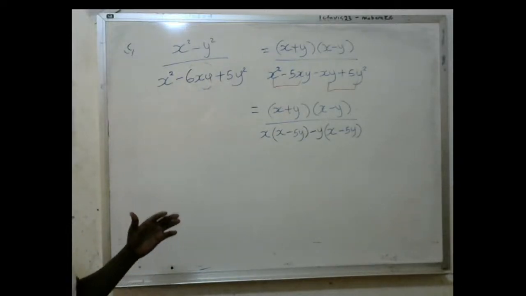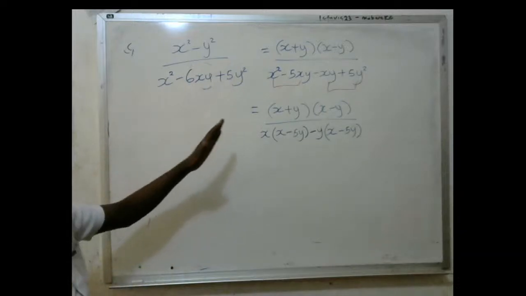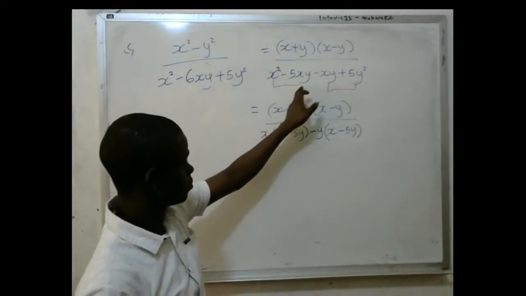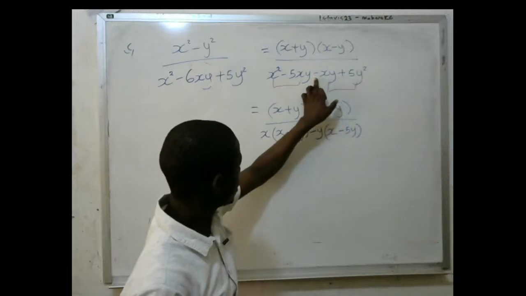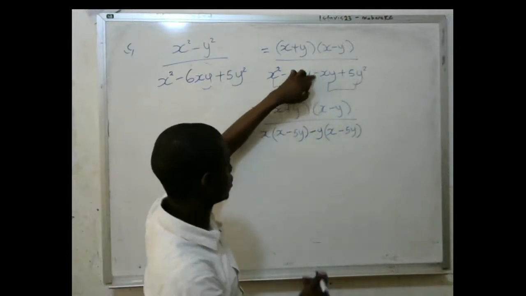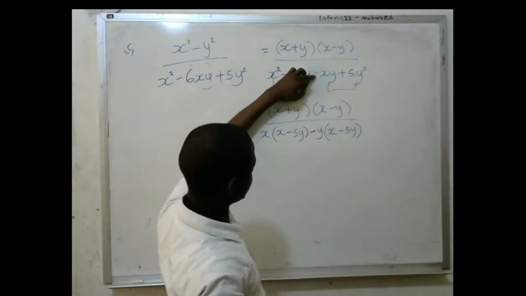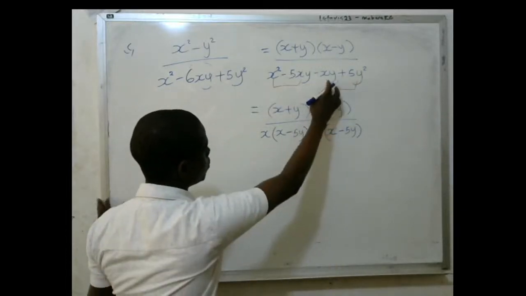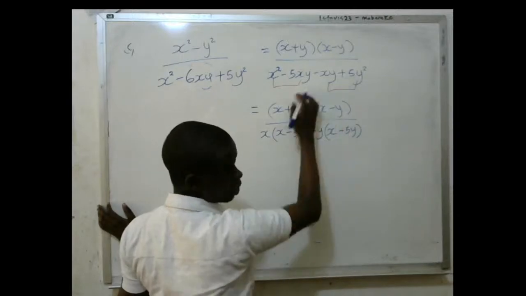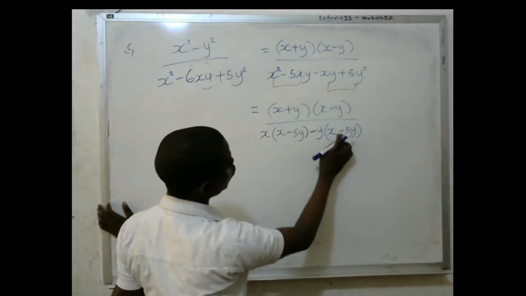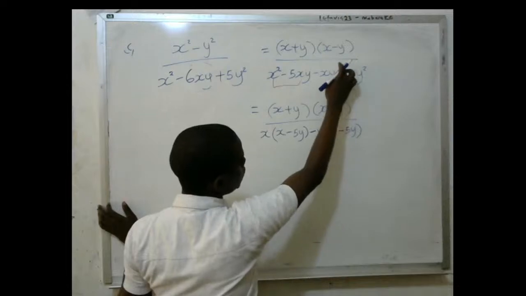I said the first one, look at these two. I think this one was simpler, but this one has a negative sign here. Now I take the negative sign, and I bring the number that is common, which is y. After taking this negative sign, here I'm going to remain with only x, because I'll factorize out y. But here I will bring a sign. I'm not bringing the positive sign. Why?